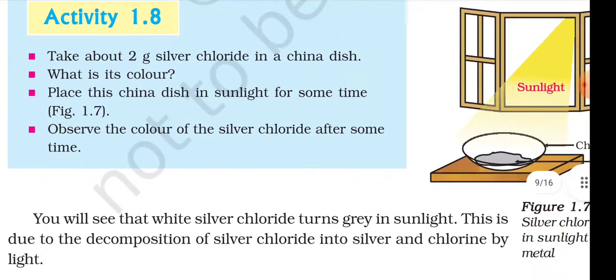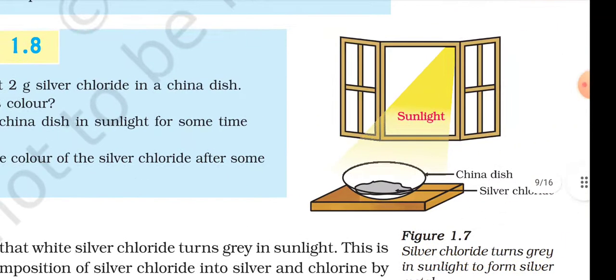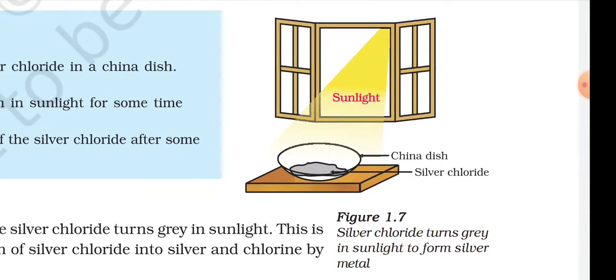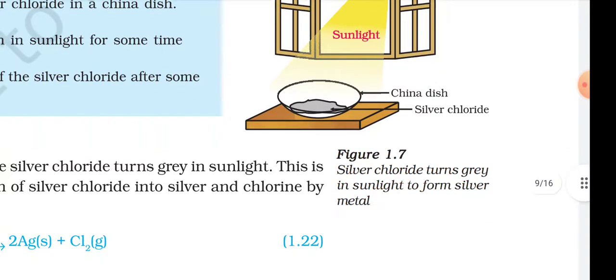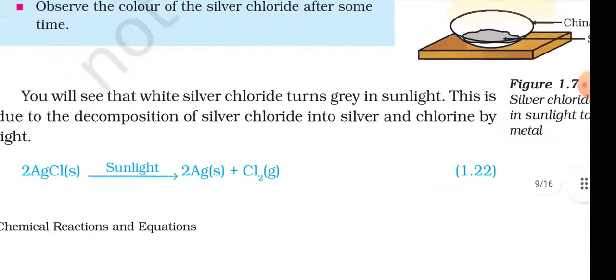Activity 1.8: Take about 2 grams of silver chloride in a china dish. What is its color? Place the china dish in the sunlight for some time. Figure 1.7. Observe the color of the silver chloride after some time. Sunlight, china dish, silver chloride. Figure 1.7: Silver chloride turns gray in sunlight to form silver metal.